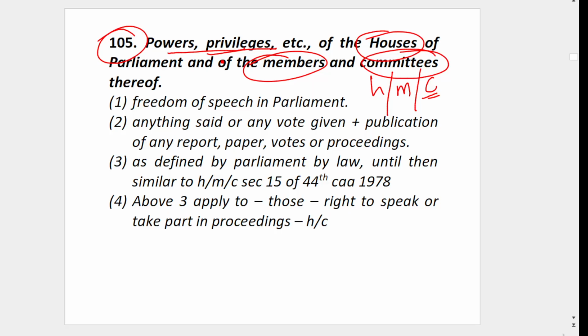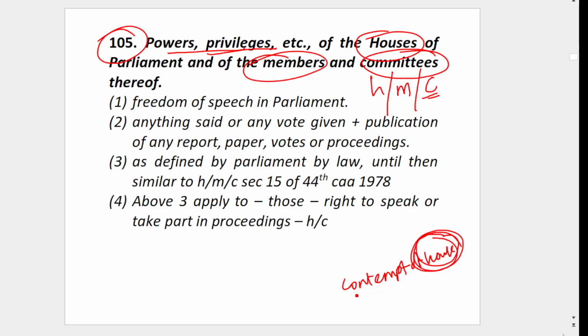If anyone says something against Parliament, it will reduce the dignity and credibility of Parliament. So we should not criticize these things. If you are criticizing, it is like you are breaching their rights. Contempt of house will apply. This is for the house.